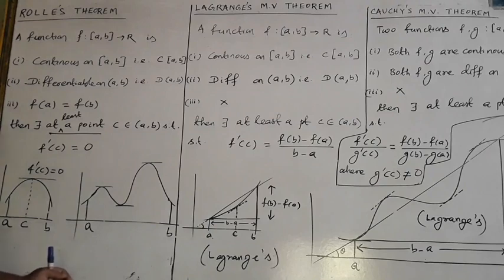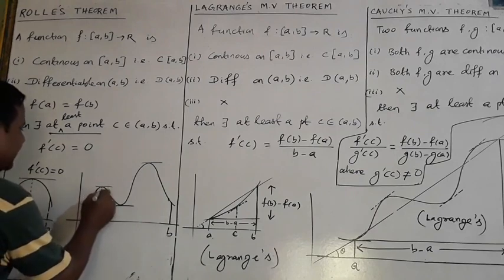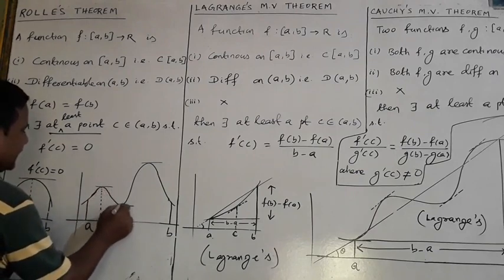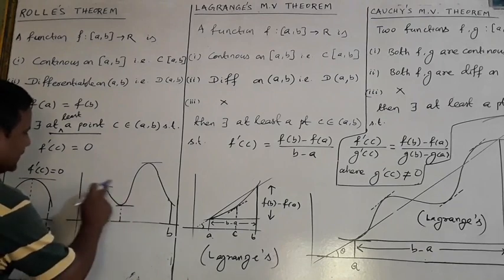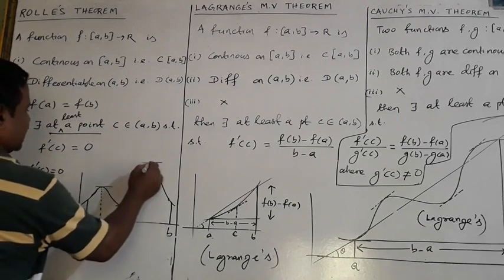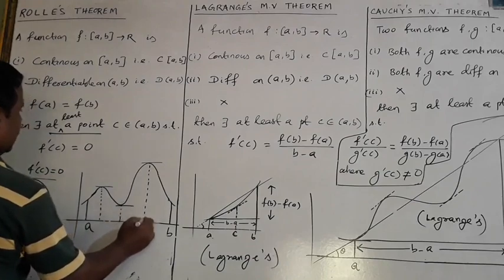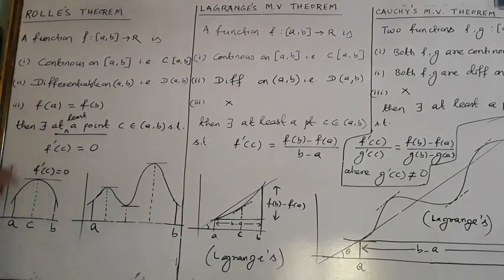Many times the curve is bending. Now we are getting not a point. Here is a point. Here is a point. Where is the tangent parallel to which axis? X axis. So that's why the word is written: then there exists at least a point C belonging to AB so that f dash C is equal to 0.